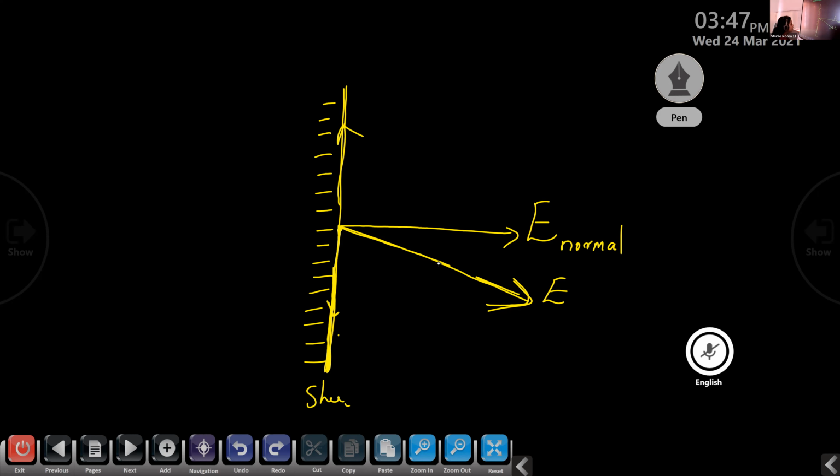So in order to prove this, we consider a charged plate and an electric field line which is directed in any direction. Since it is inclined towards the surface of the conductor, we resolve it into two components, E tangential and E normal. If the E tangential component is present, it exerts some force on this charged conductor.